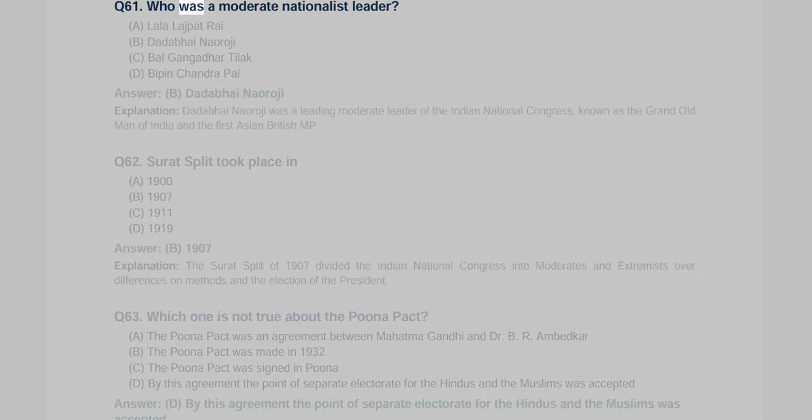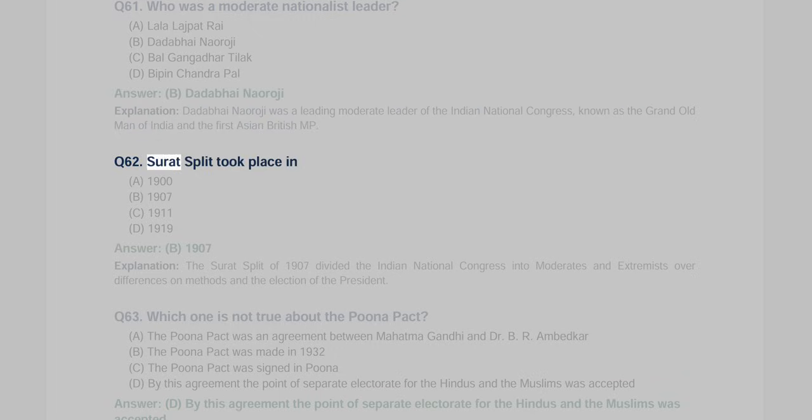Q61. Who was a moderate nationalist leader? A. Lala Lajpat Rai. B. Dadabhai Naoroji. C. Bal Gangadhar Tilak. D. Bipin Chandra Pal. Answer: B. Dadabhai Naoroji. Explanation: Dadabhai Naoroji was a leading moderate leader of the Indian National Congress, known as the Grand Old Man of India and the first Asian British MP.